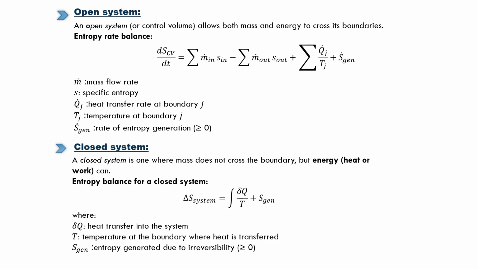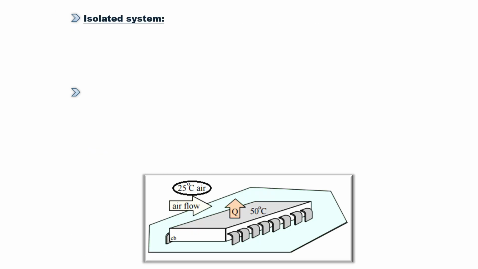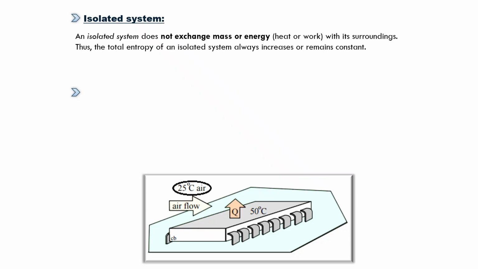The next type is isolated system. An isolated system does not exchange mass or energy with its surroundings. Thus, the total entropy of an isolated system always increases or remains constant. The given equation is delta S isolated is equal to Sgen greater than or equal to 0.